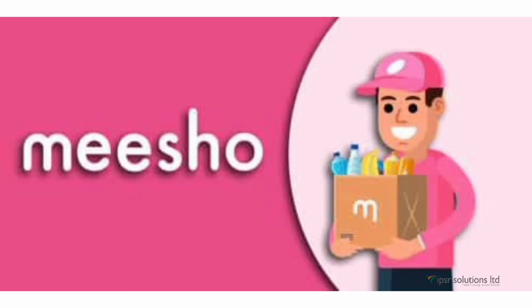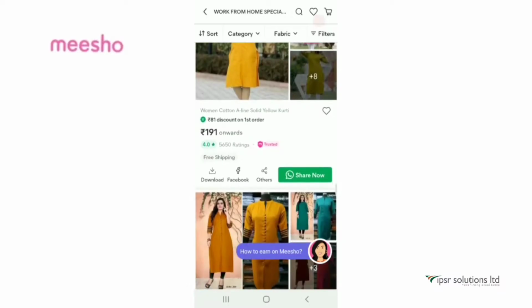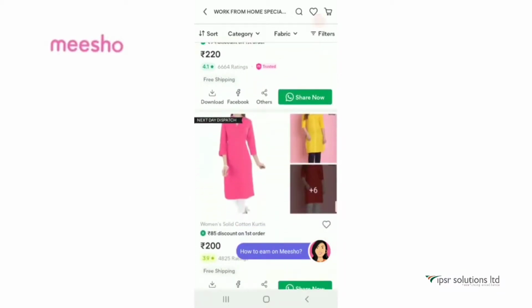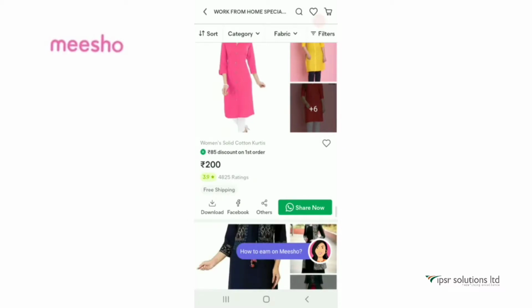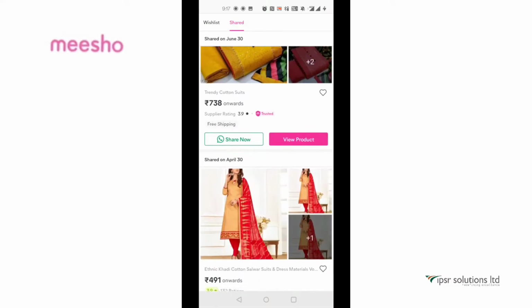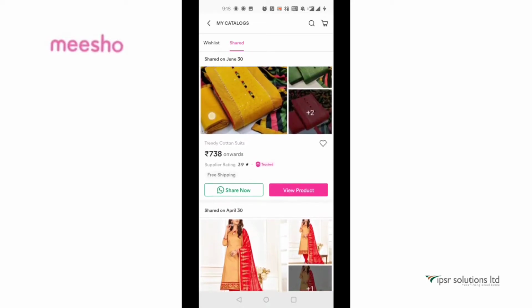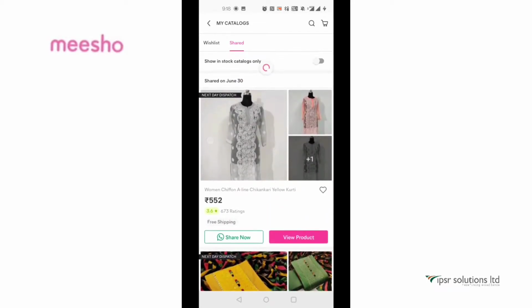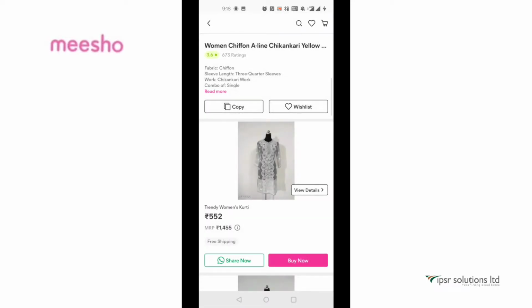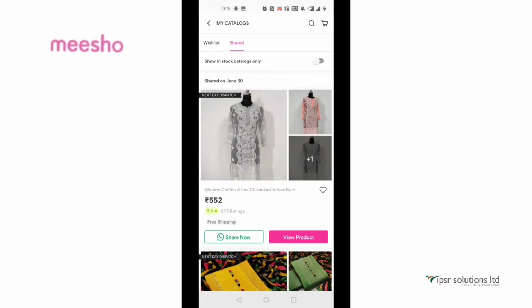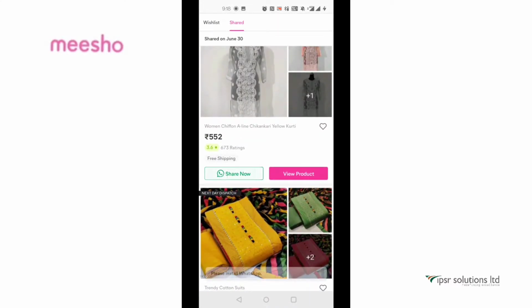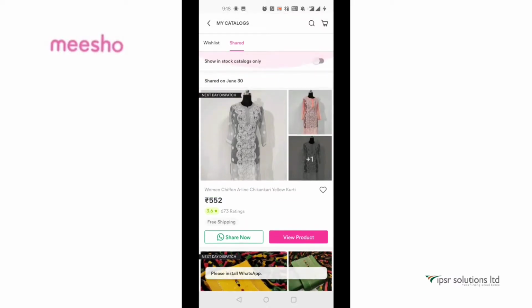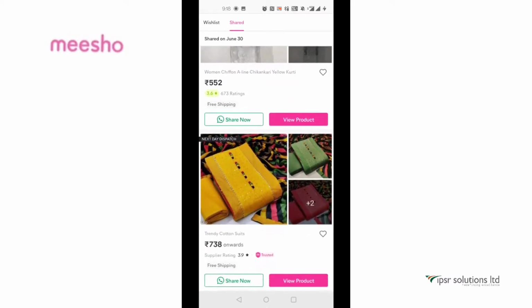Now you're wondering, right? How does Meesho help to do that? Meesho brings thousands of quality products collected from top suppliers at wholesale prices. All you need to do is share these products' images and descriptions with your friends and family or a few customers on your social media sites like WhatsApp, Facebook and so on. If they like the product, you can add your own profit margin on the product price and order the products from them directly in the app.